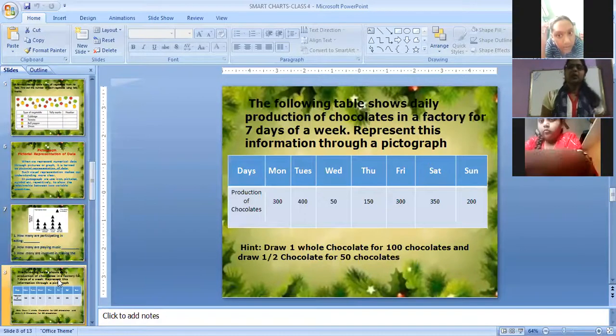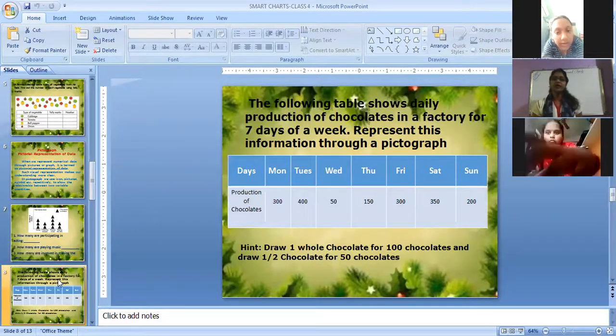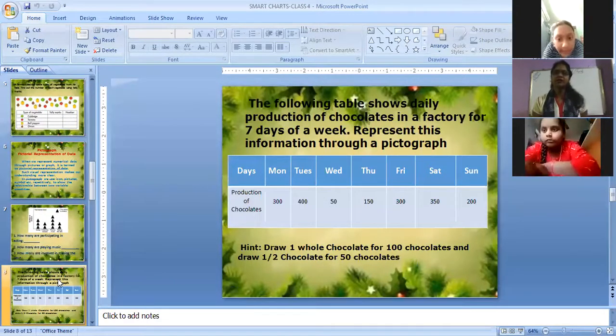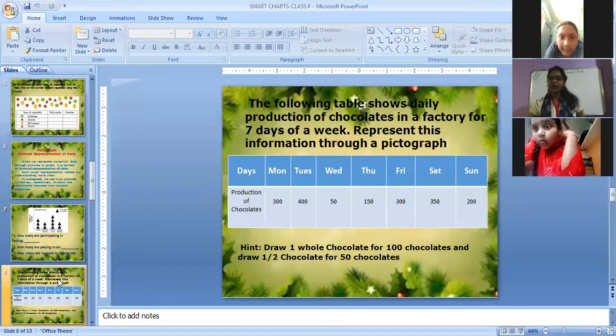Now the following table shows daily production of chocolates in a factory for 7 days of a week. Very loving thing, right? Chocolates. You love chocolates?